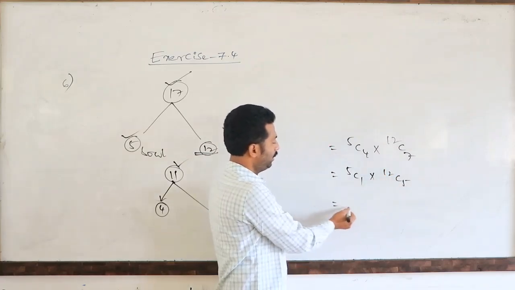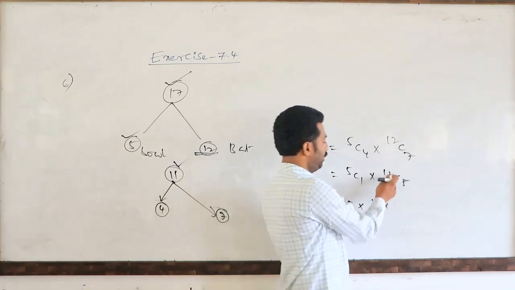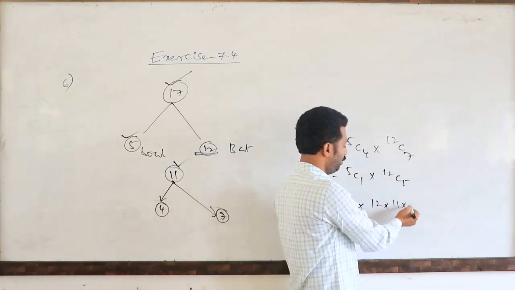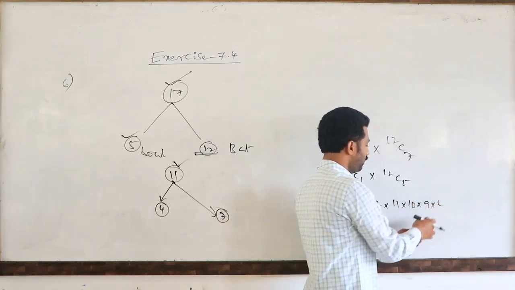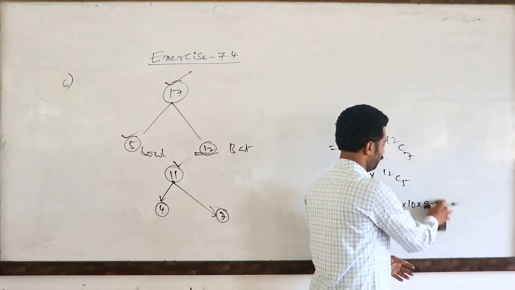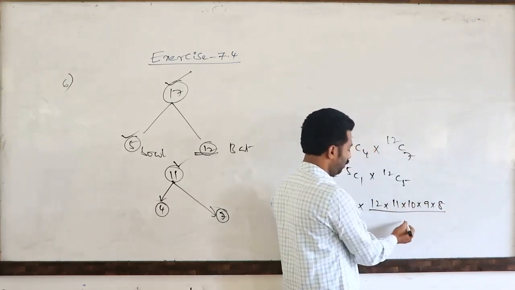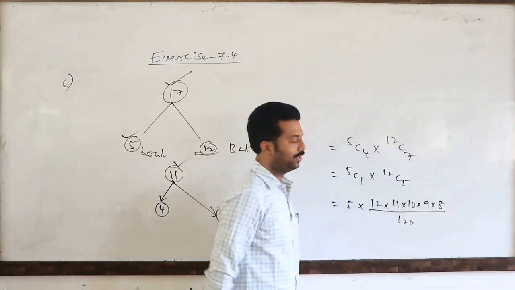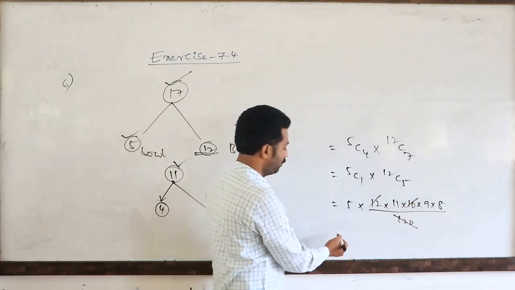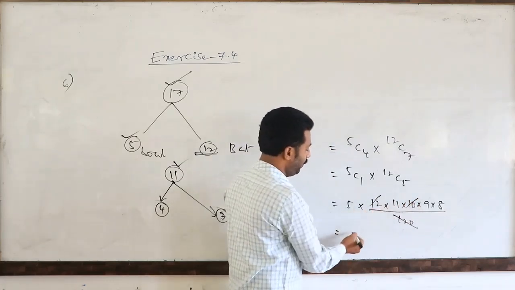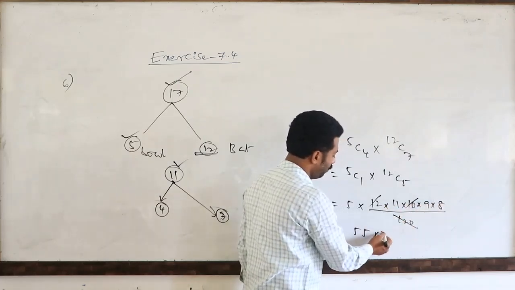See here. This is 5 into 12C5, which is 12 into 11 into 10 into 9 into 8 divided by 5 factorial. 5 factorial is nothing but 120. So with 120, the 12 and 10 cancel. So finally this is 5 into 11 into 72.